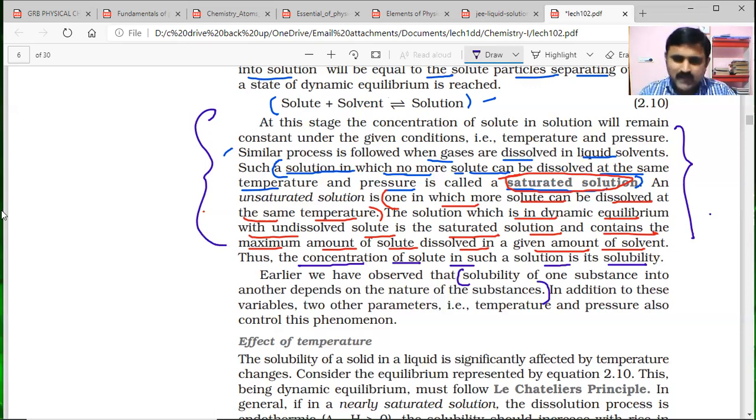In addition to this, we have other parameters also. They are also affecting the solubility. They are temperature and pressure also. So temperature and pressure also control the solubility of the solute in a given solvent.